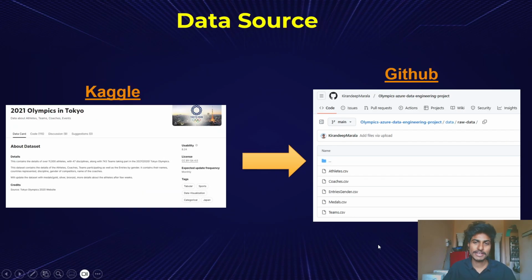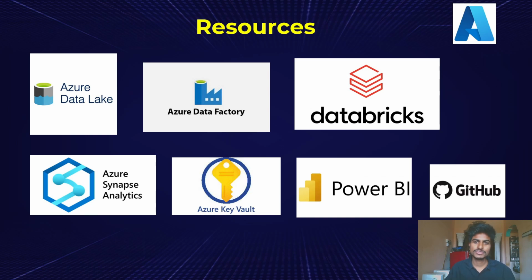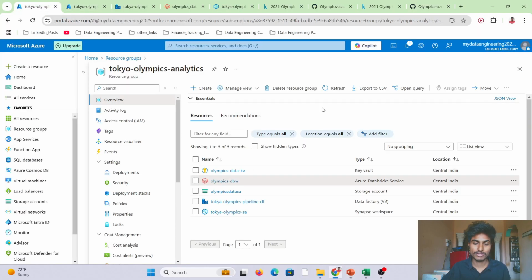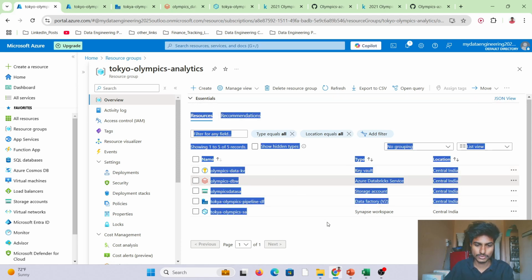Next, let me explain what resources we have used. I have completely executed this project on the Azure cloud platform. Nowadays, cloud is very important, as all enterprise applications are running in the cloud. I have used Azure Data Lake for storage, Azure Data Factory, and Databricks. These are all the resources we have used for our project. If you observe the screen, these are all the resources in the Azure platform.